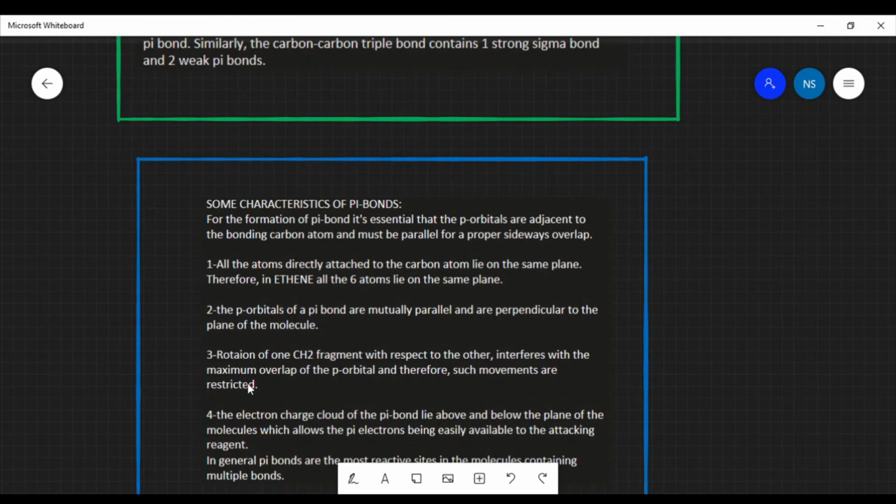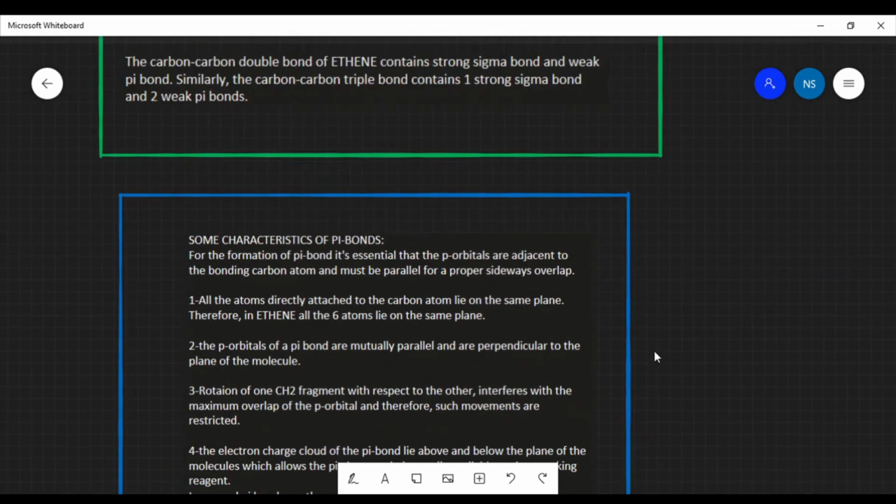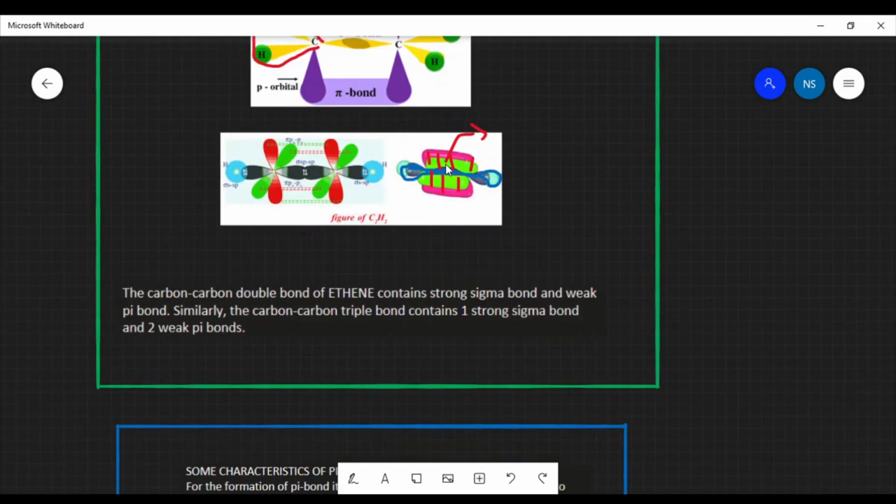Then we studied that if we rotate one fragment of this CH2 or CH, there will be disturbance produced in the pi or p orbital, and these movements are therefore restricted. Then we studied that the electron charge cloud of the pi bond is always formed above and below, like right over here. This is the plane of the molecule and the pi bond is formed above and below this plane.